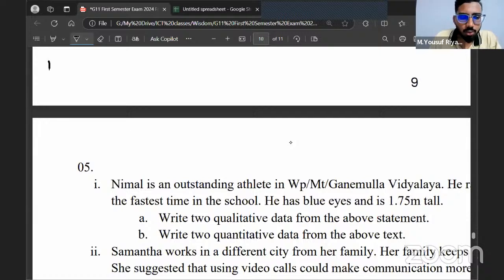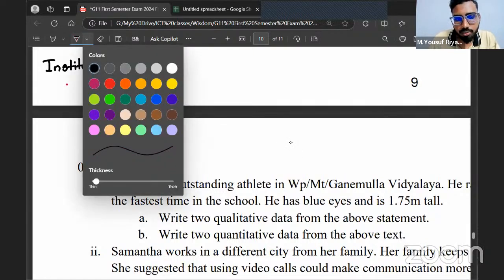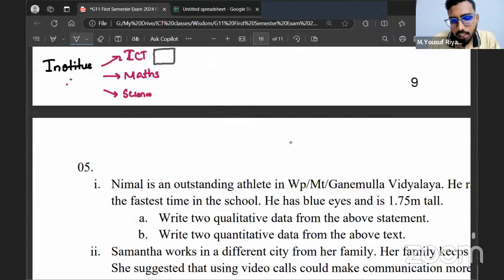Imagine you're attending an institute. For every class, for example, let's say you're attending the ICT class, the maths class, and the science class, all three classes have a book that mentions the students attending that class. In each book, your name will be stored, your address will be stored, and your telephone number will be stored.